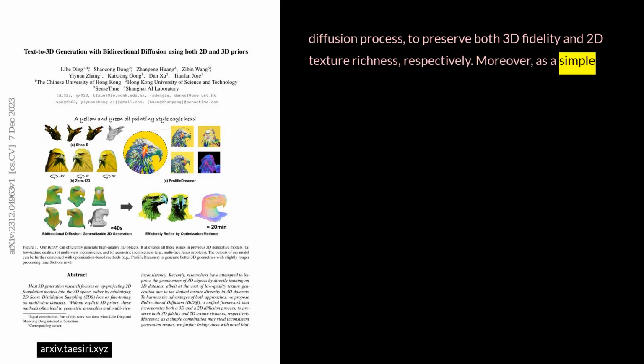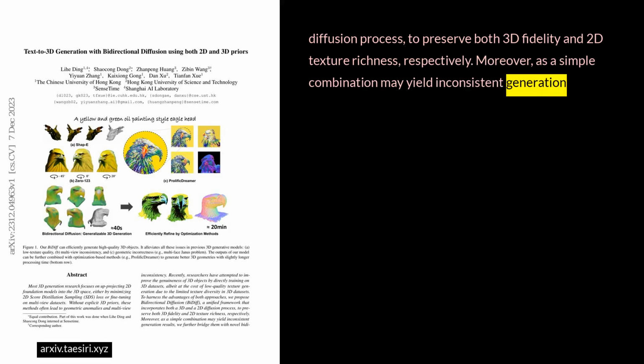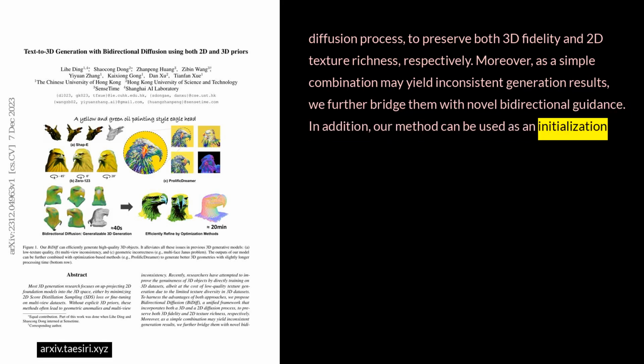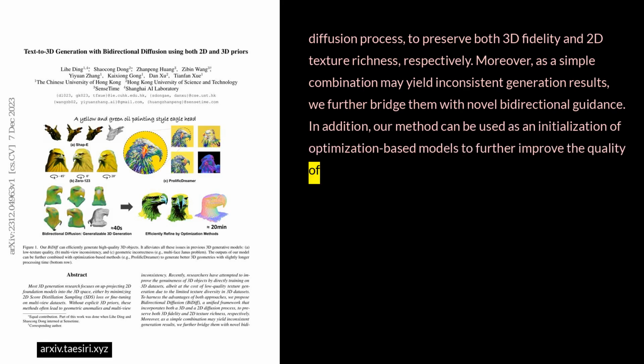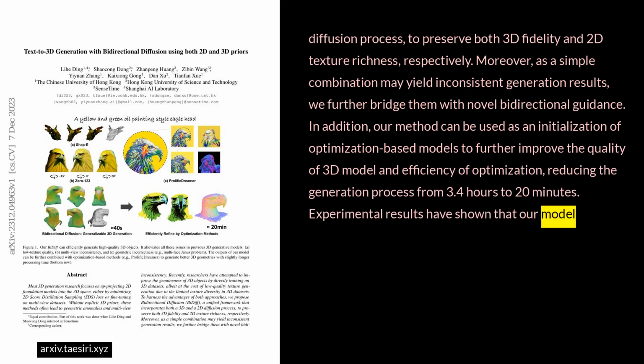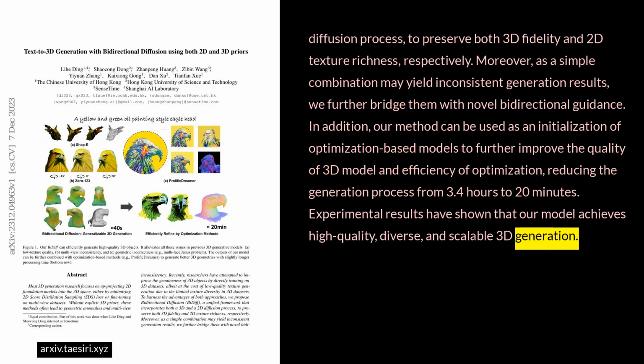Moreover, as a simple combination may yield inconsistent generation results, we further bridge them with novel bidirectional guidance. In addition, our method can be used as an initialization of optimization-based models to further improve the quality of the 3D model and efficiency of optimization, reducing the generation process from 3.4 hours to 20 minutes. Experimental results have shown that our model achieves high-quality, diverse, and scalable 3D generation.